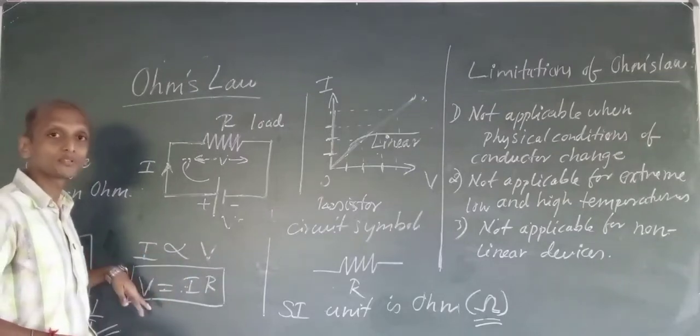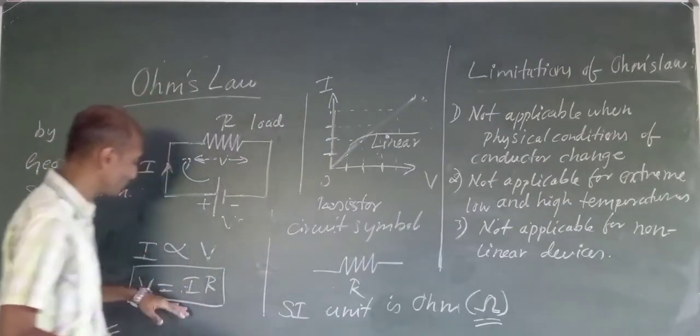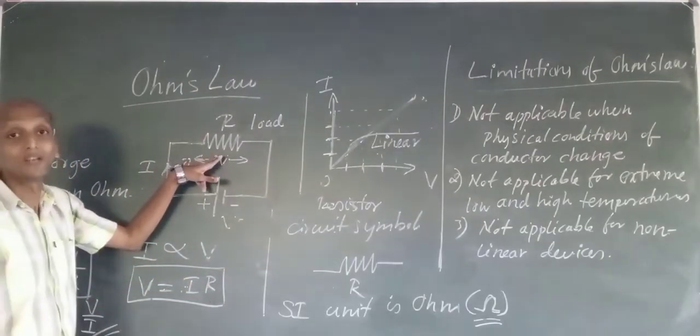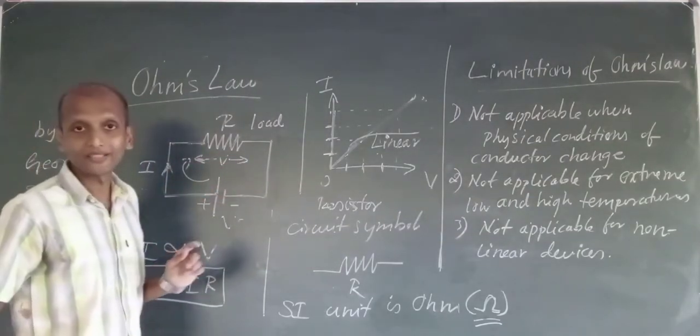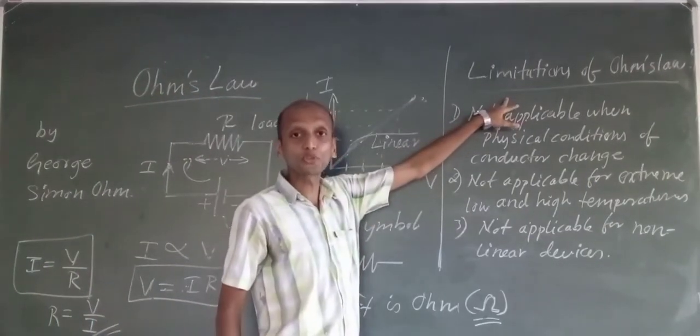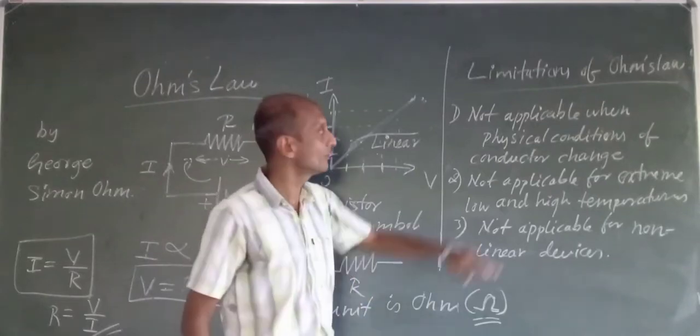As I decrease voltage, current also decreases in the same proportion, and the constant of proportionality is taken as R, which is called the resistance of the conductor wire. After all this, we will go for the limitations of Ohm's law. Limitations means drawbacks of Ohm's law.